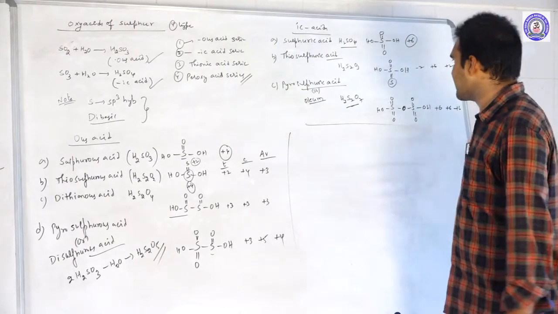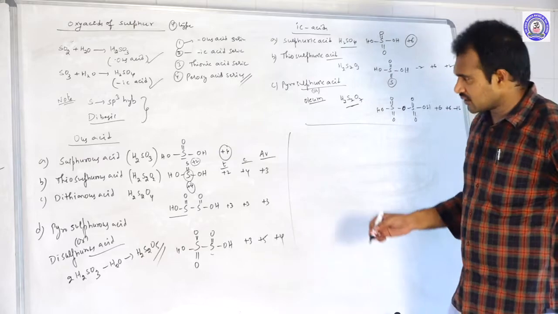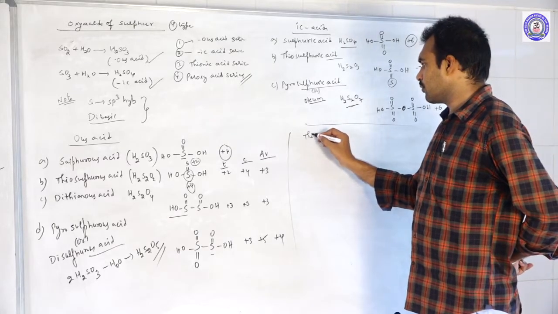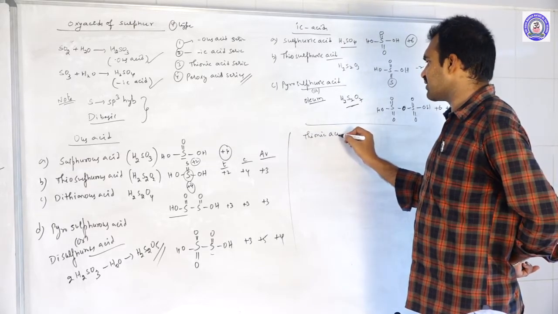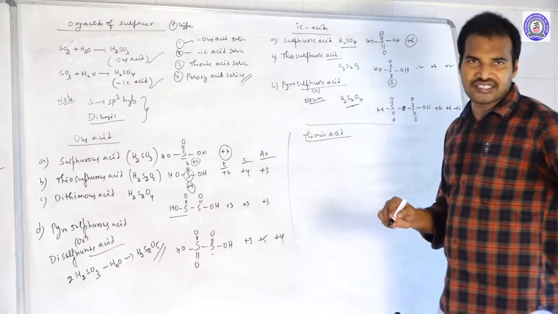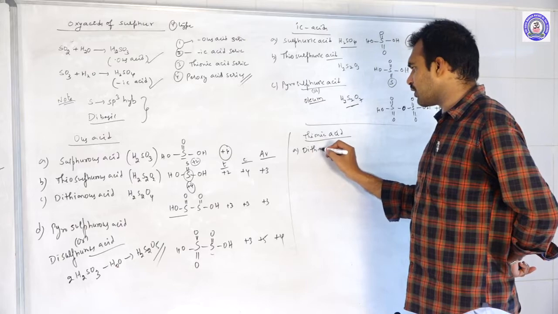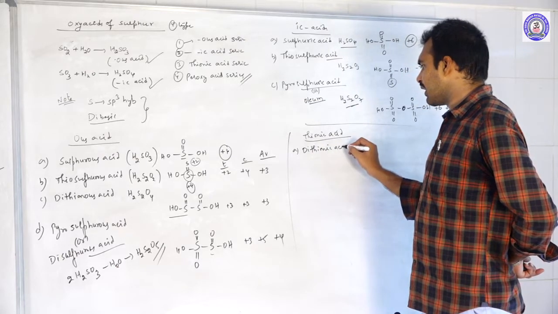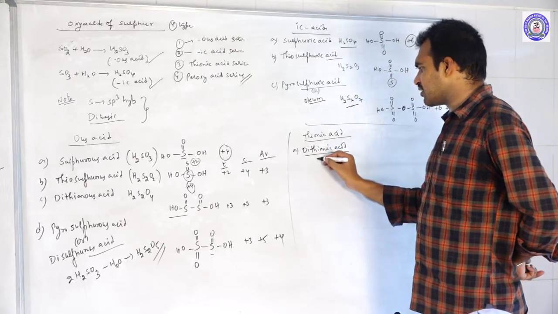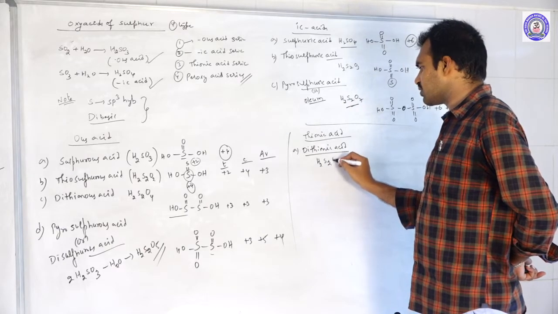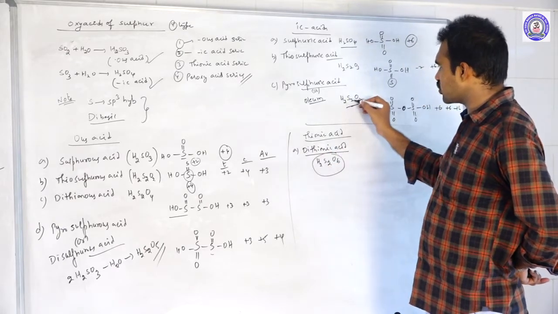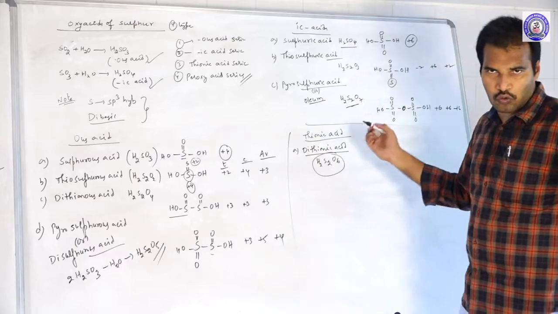So this is about the ic acid series. Next, thionic acids. In the thionic acid series, 2 acids are there. One is dithionic acid. Dithionic acid formula H2S2O6. Here H2S2O7 came, here H2S2O6.